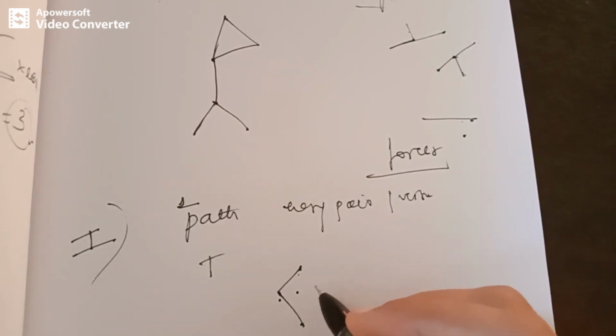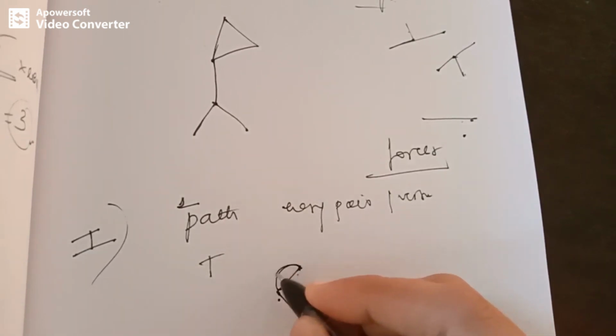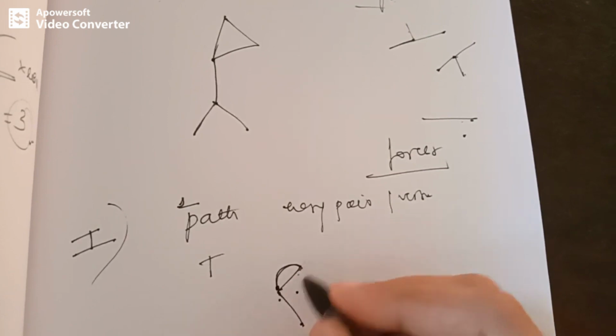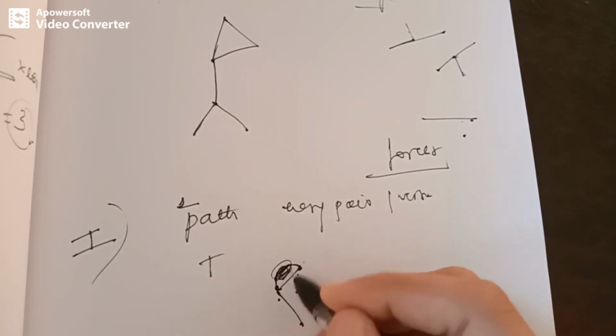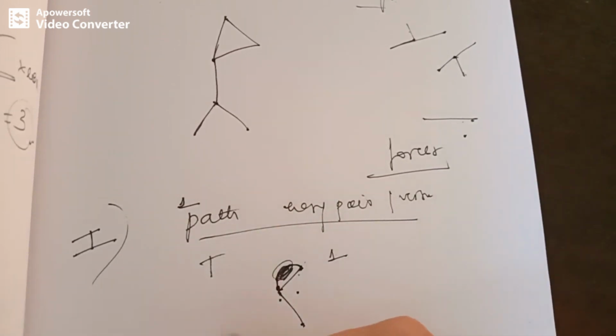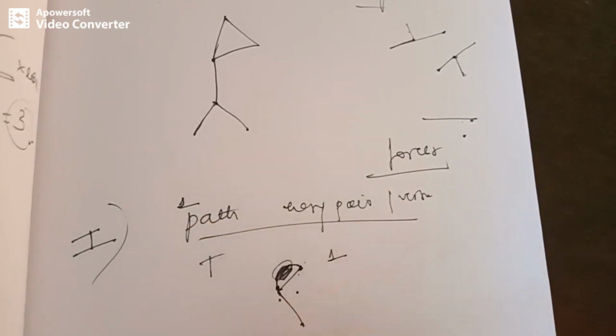If there are two paths between a pair of vertices, the union of the paths becomes a cycle, right? And then T cannot be a tree. Thus, between every pair of vertices there must be exactly one path. Okay, so that is the first theorem: in a tree there is one and only one path between every pair of vertices.